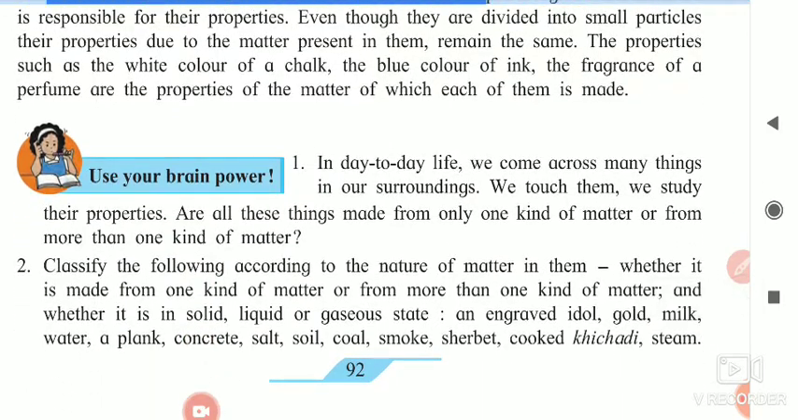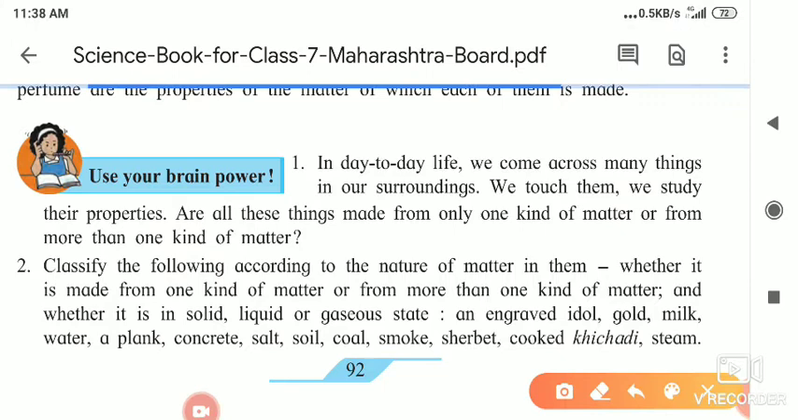Now use your brain power. In day-to-day life, we come across many things in our surroundings. We touch them. For example, suppose you are using a mobile, it is in your hand. Chalks are there, textbooks are there. When you are taking water, you are touching the glass. When you are eating, food is in front of you. So all these are there.